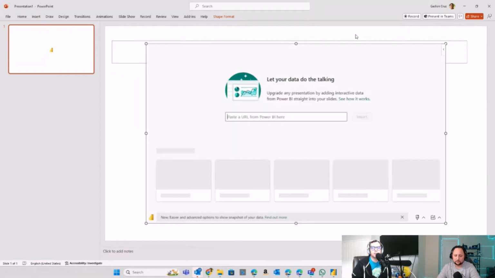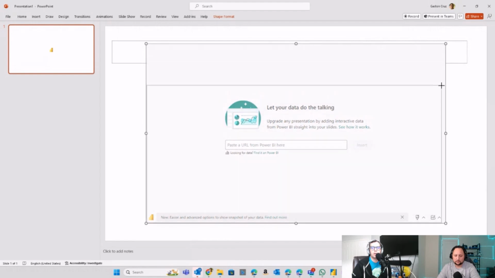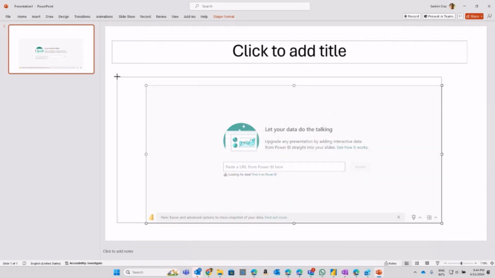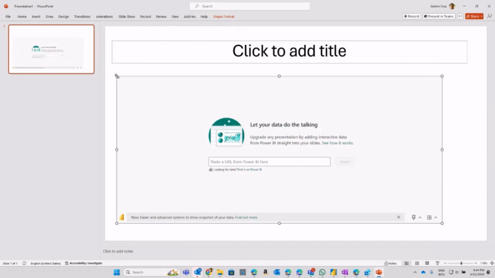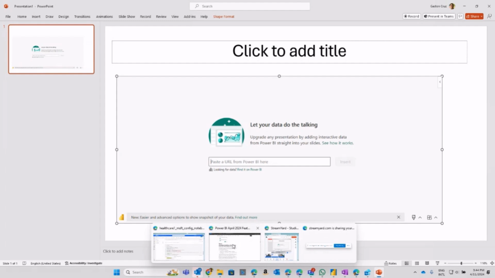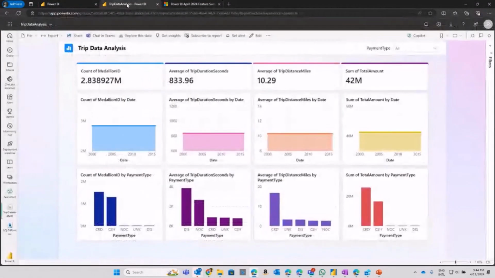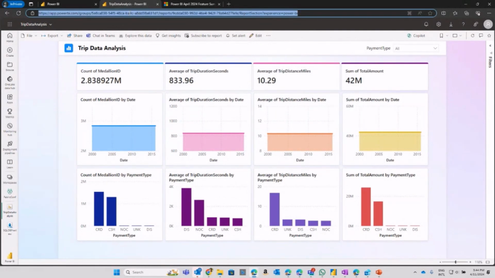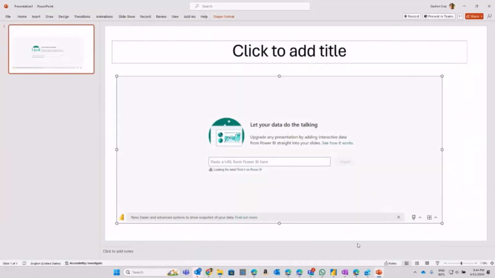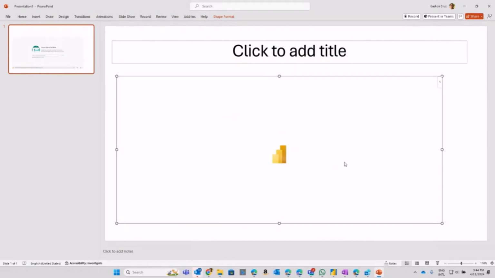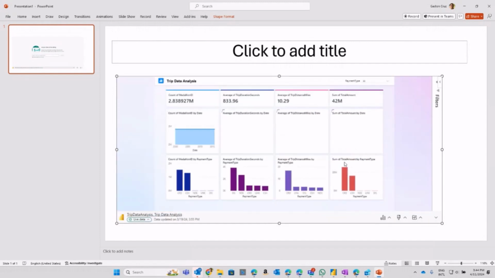After you access your credentials, you can go ahead and add the URL here. If you want to check for that URL, you can come back to your tenant. In my case, I am in the Power BI tenant. I'm going to grab this URL from one of the reports that I have up and running, go back to PowerPoint, paste my URL, and insert that in my PowerPoint deck.